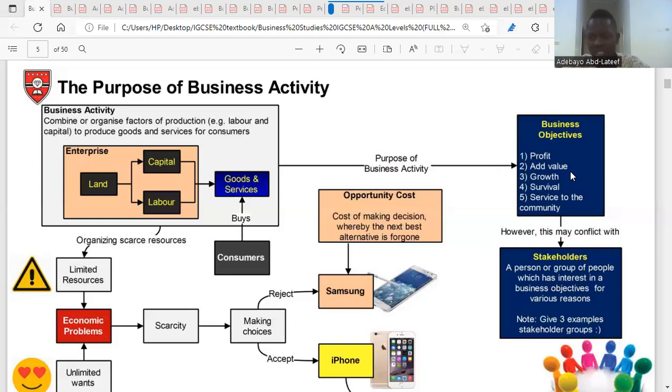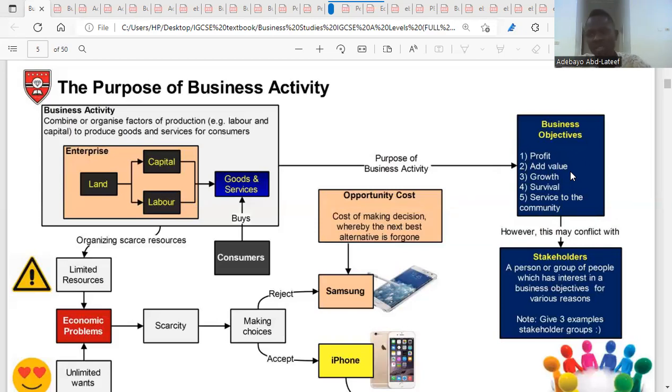Then we have the employees. The employees are also part of our stakeholders. Why do they have interest in what we do? They have interest in what we do because one, they want to ensure that there's job security for them, that the job is always safe for them. Like, oh, the next 3-4 years, I'll still be in this job. That's number one. Two, they want increase in salary. So they want an improvement in their welfare package. So these are the interests an employee would have in a business activity.